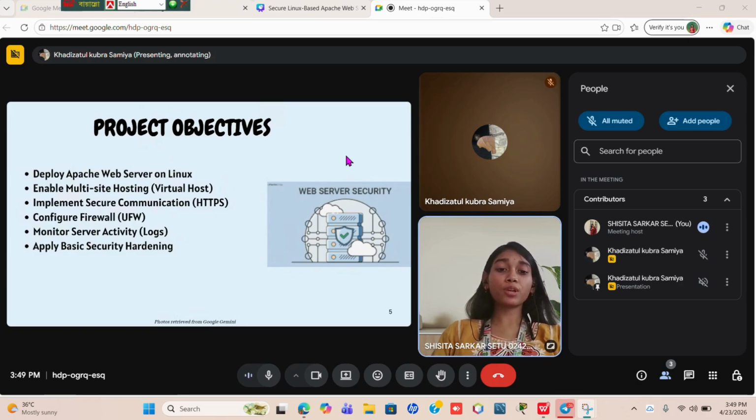To ensure secure communication between users and the server, we implemented HTTPS using SSL encryption. We also configured a firewall using UFW to restrict unauthorized access and allow only necessary ports. In addition, we included a monitoring system to track user activity through server logs.